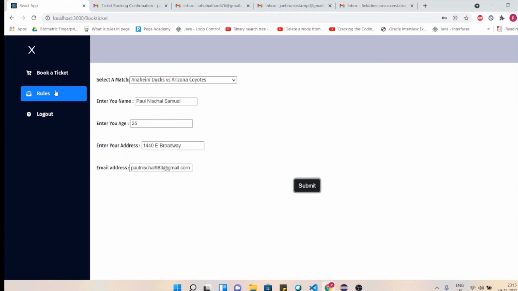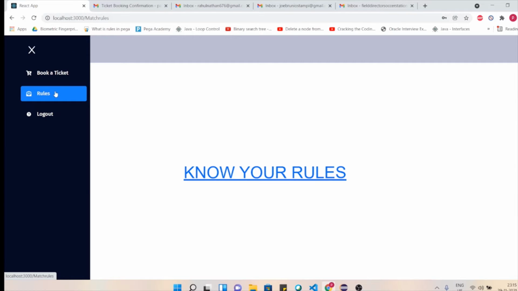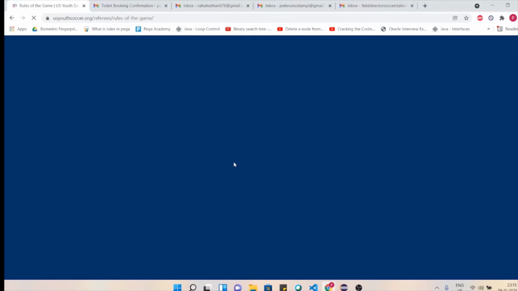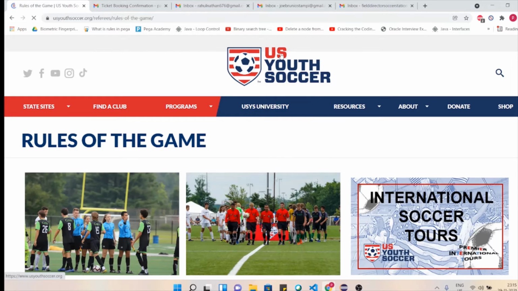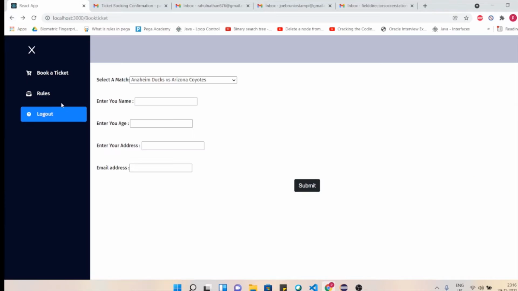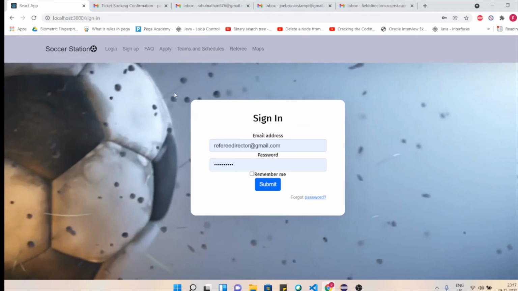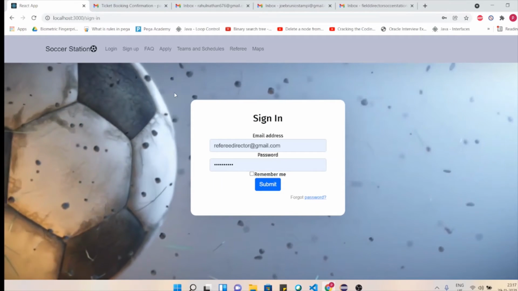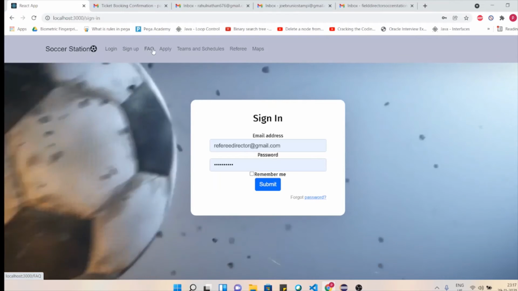Coming to our second functionality, it is knowing about the rules. So we've given a link to a third party where we will be knowing about the rules of the game, US Youth Soccer. So this is the second functionality that we implemented. Now we'll be logging out from the audiences page, and once we come on to our home page again, we have implemented few other things.